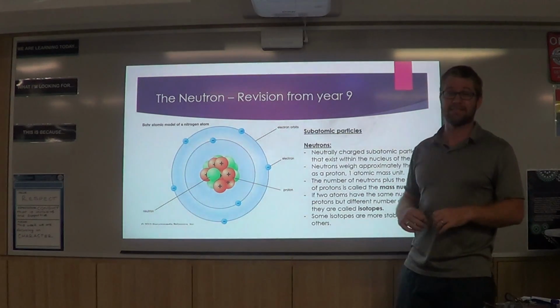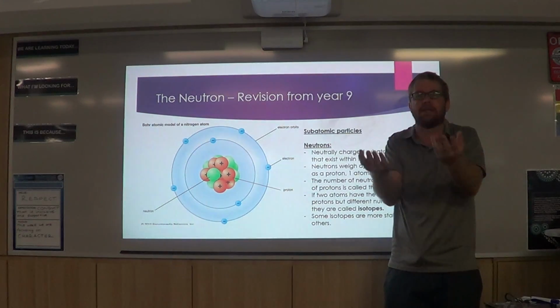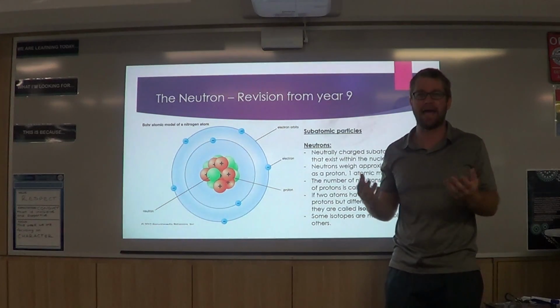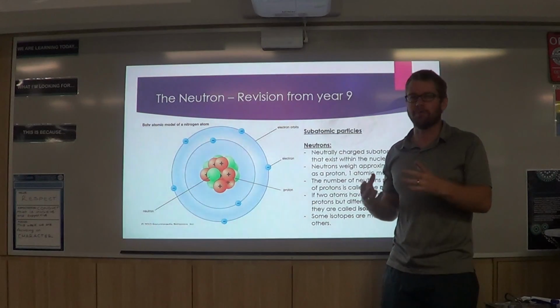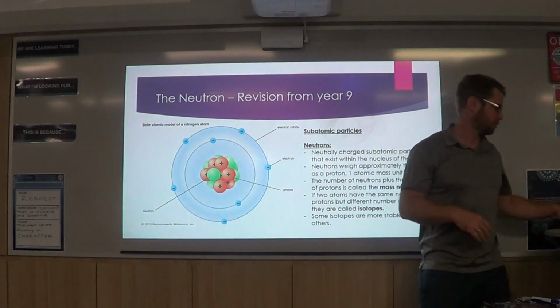It is called the mass number when you take the number of protons and neutrons and add them together. That tells you roughly what the atom is going to weigh in terms of its mass. So carbon-12 roughly weighs 12 atomic mass units. 6 plus 6 is 12, etc.